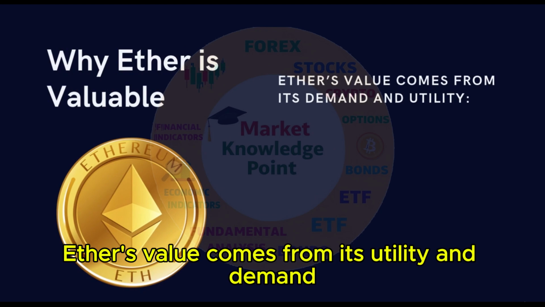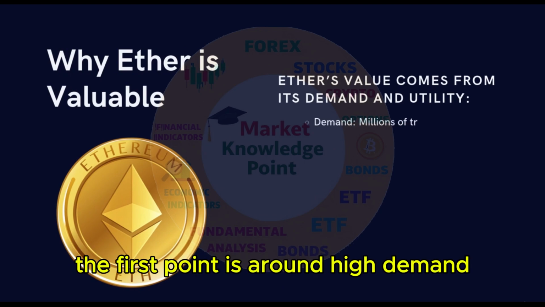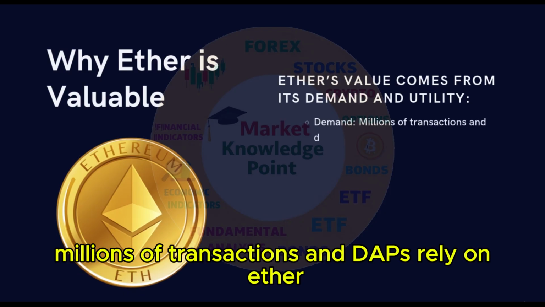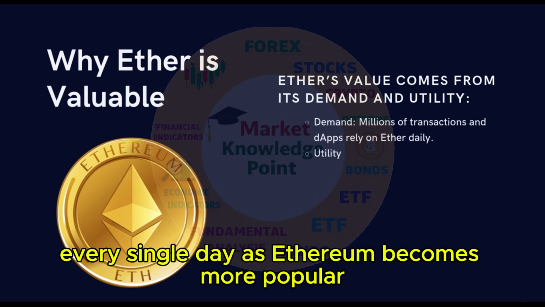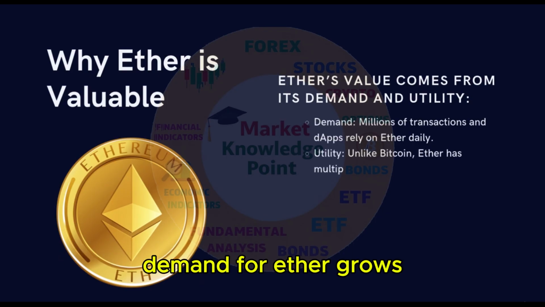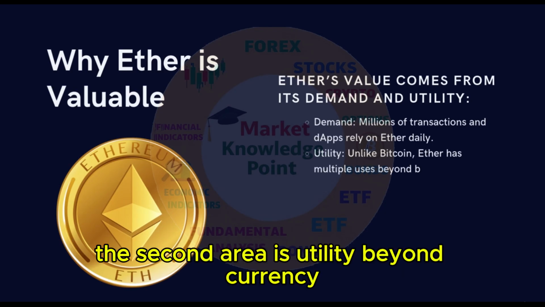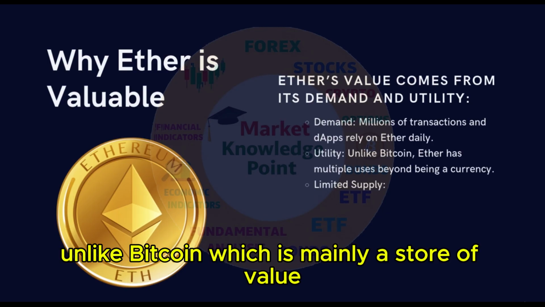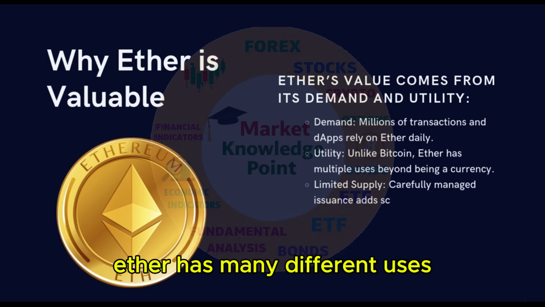Ether's value comes from its utility and demand. The first point is around high demand. Millions of transactions and dApps rely on Ether every single day. As Ethereum becomes more popular, demand for Ether grows. The second area is utility beyond currency. Unlike Bitcoin, which is mainly a store of value, Ether has many different uses.